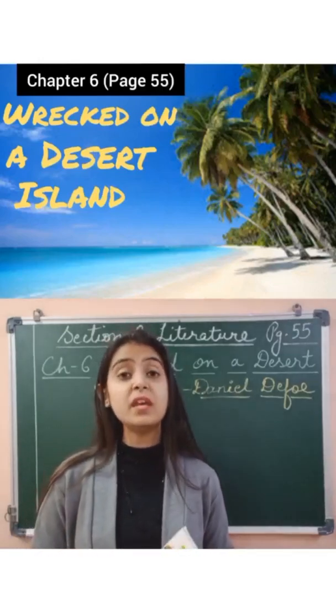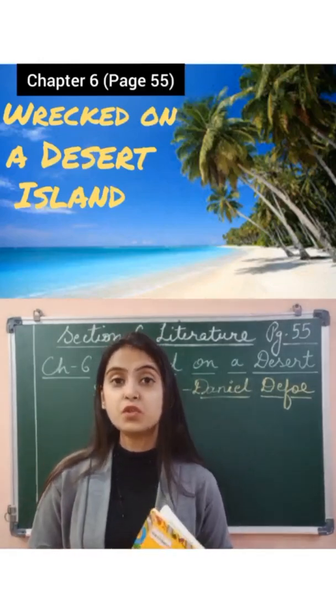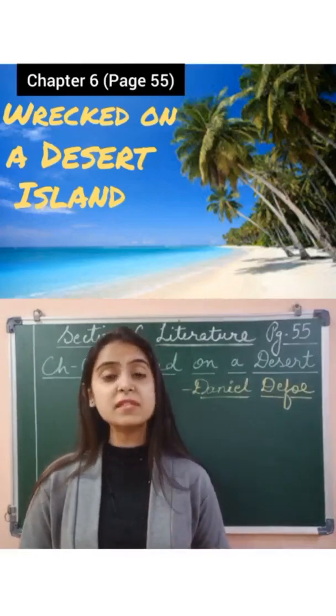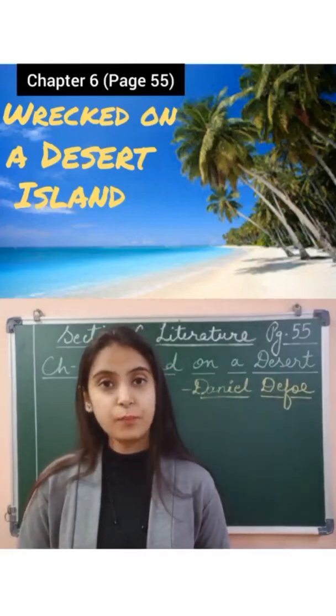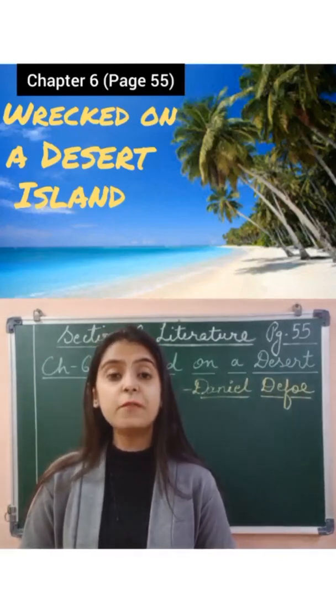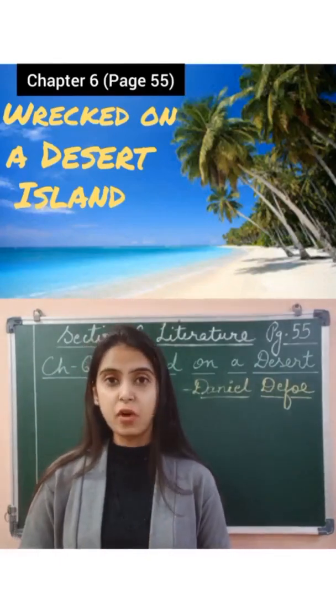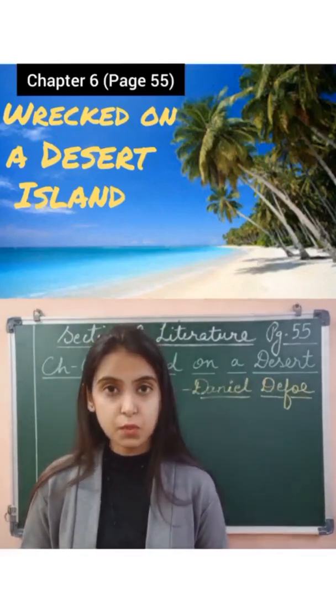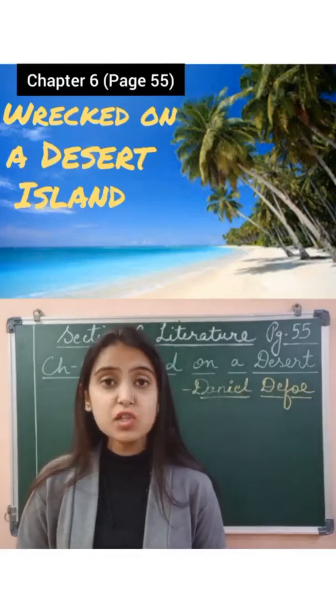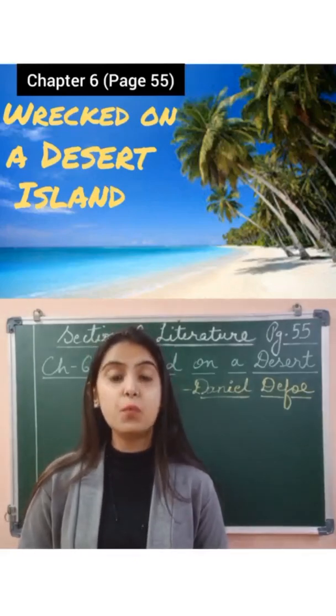So this is a very old story that we are going to read. The author of this novel is Daniel Defoe. Okay. And the name of the novel is Robinson Crusoe. So this story talks about the tales of Robinson Crusoe. Who is Robinson Crusoe? He was an Englishman and an adventurer.